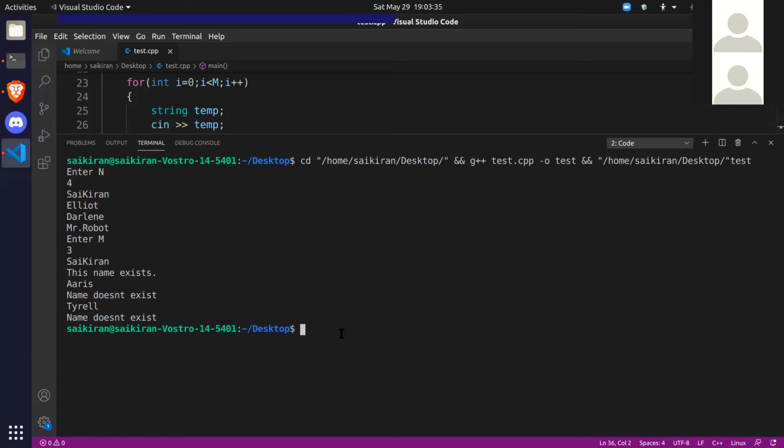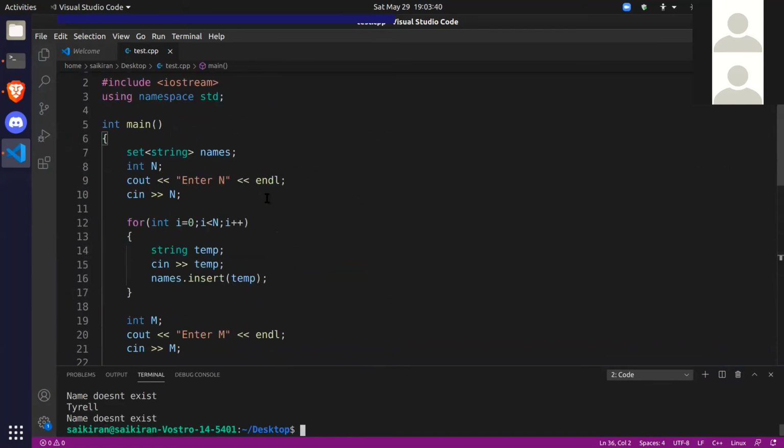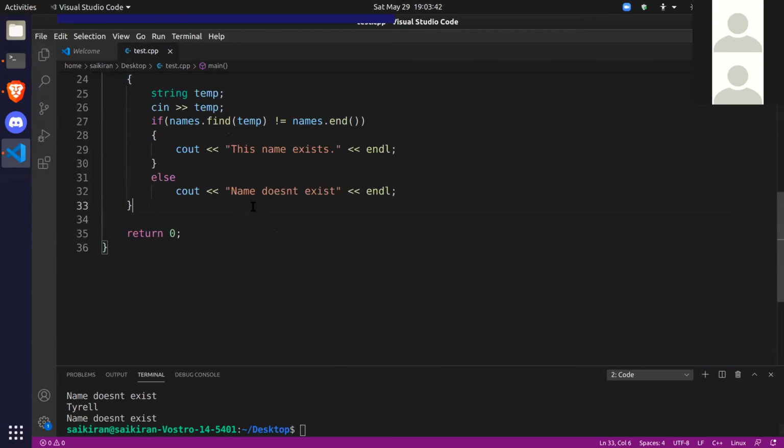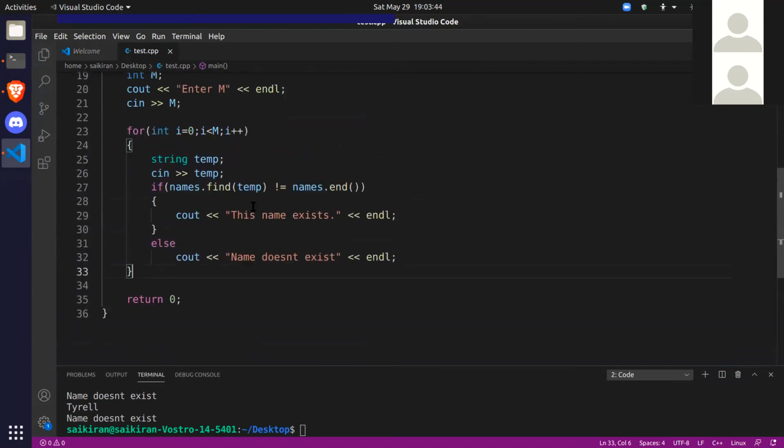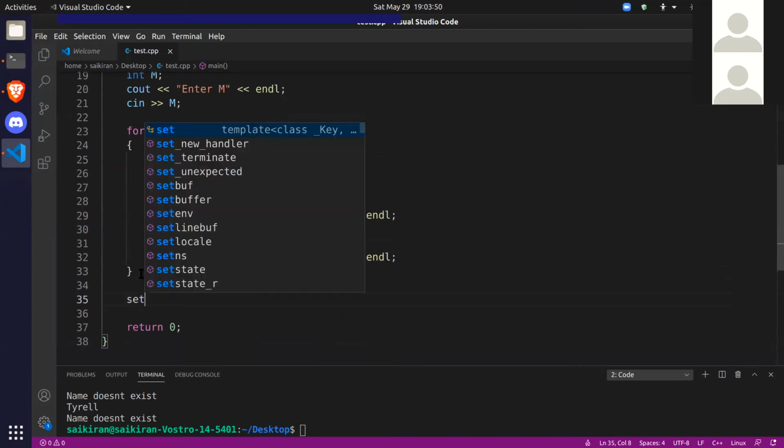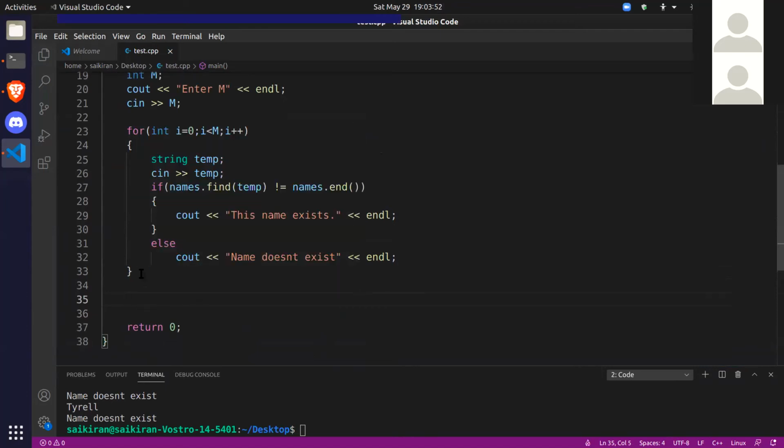So this is our basic program. I wanted to show you how iterators work, right? So let's make an iterator now. After asking these questions, I just want to print each of the elements that are in the set. For that, let's make an iterator. Now, if you remember, I said that you cannot simply use a for loop, like you cannot use i equal to 0 and access each element from the set, because sets are not arrays. They don't have indices.